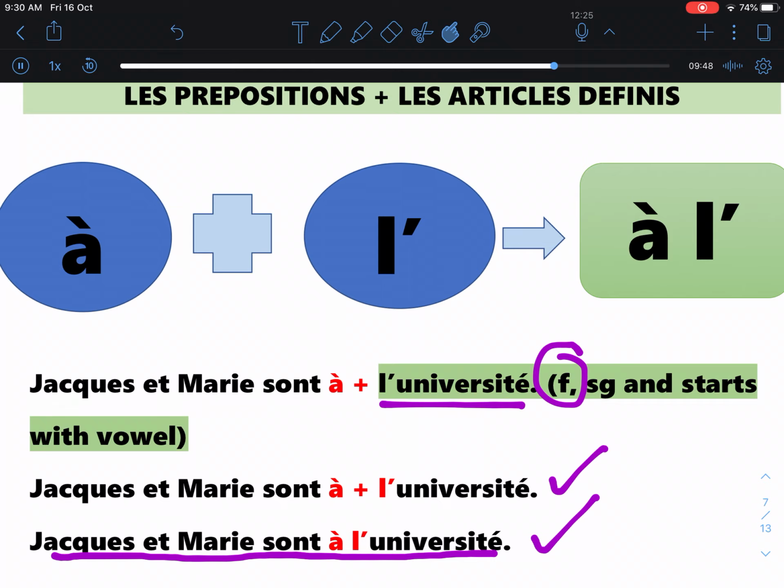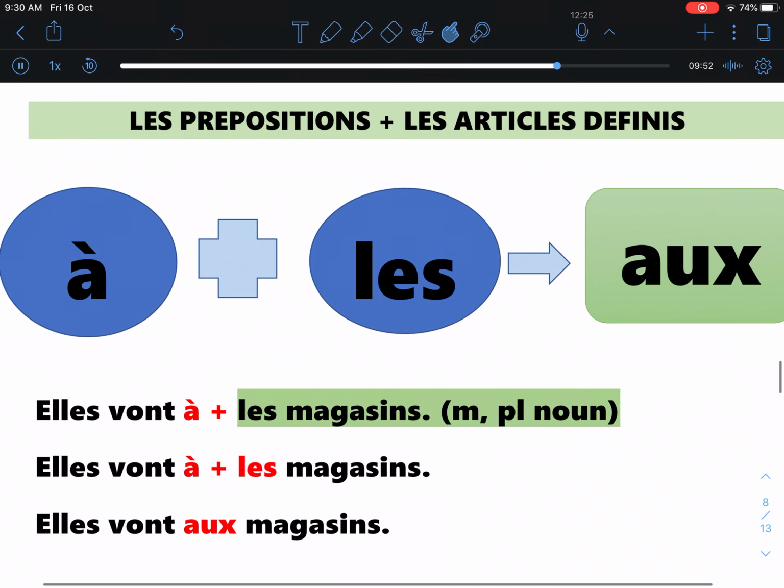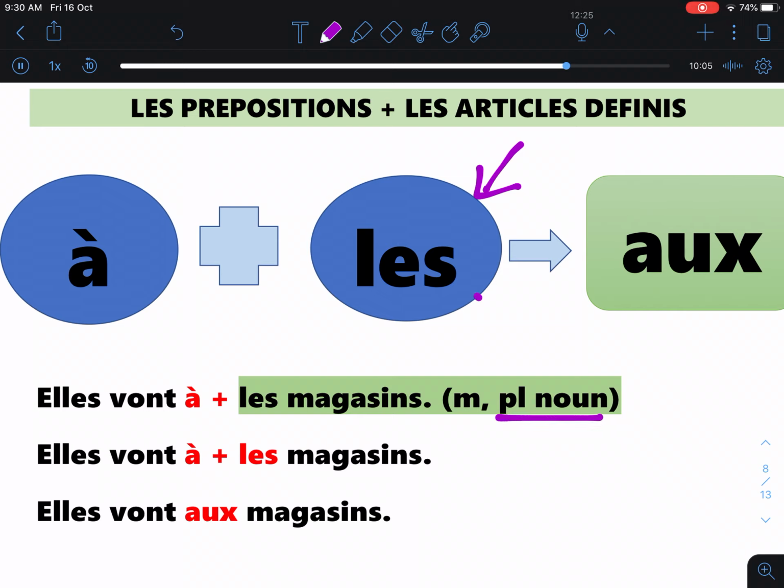Next, let's look at the next definite article, which is les. Les is normally used with a noun which is in plural form, regardless of the gender, whether it's male or female. Here, when the preposition à meets the definite article les, it becomes aux.